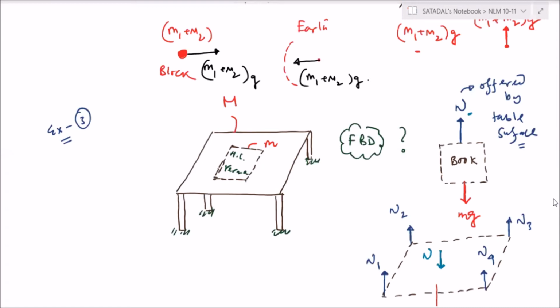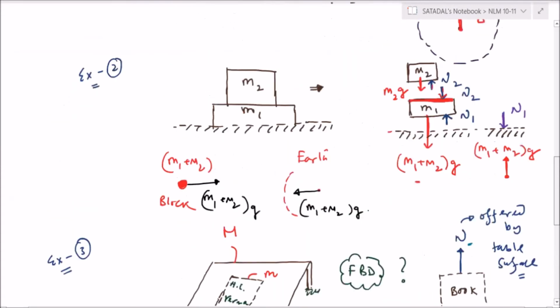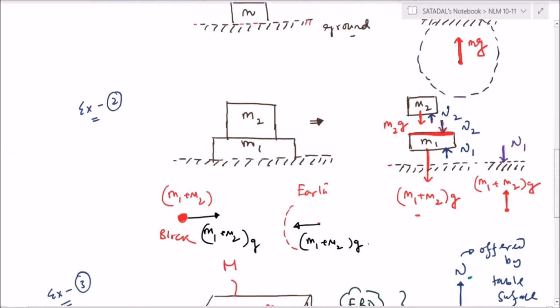Sir, one scroll up, sir. Example 2. Okay. Normal force, sir. Why is the book not offering normal force to us down? It is offering, here I have seen. Sir, what is this week's CDF test portion, sir? First concentrate on free body diagram. Okay, sir.